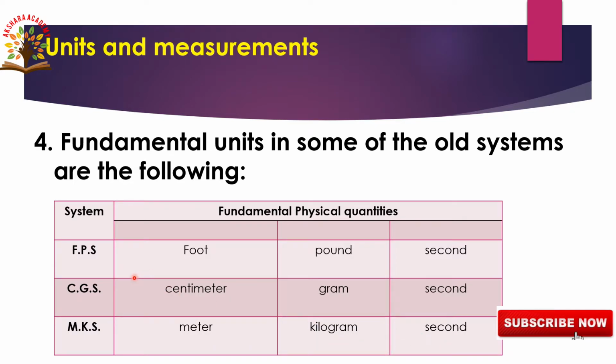The unit of length is foot in FPS, centimeter in CGS, and meter in MKS. The unit of mass is pound in FPS, gram in CGS, and kilogram in MKS. In FPS, CGS and MKS, the unit of time is the same, that is second.